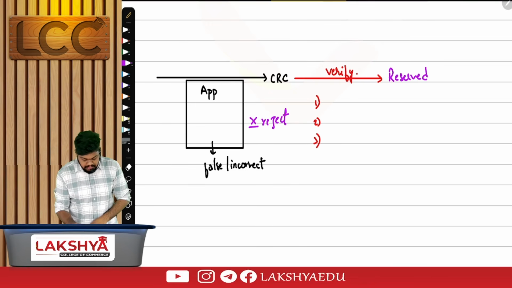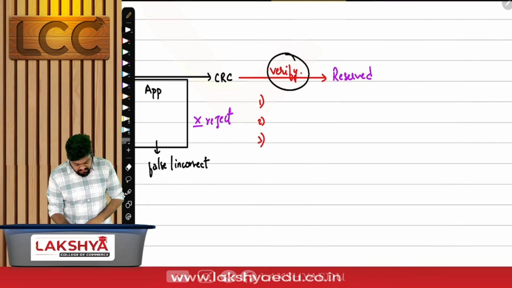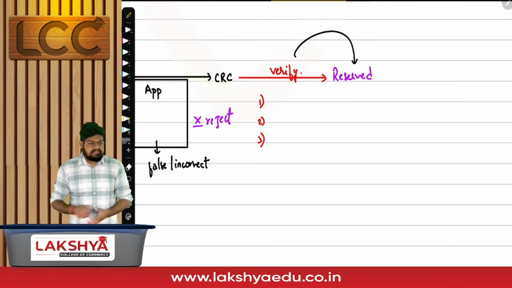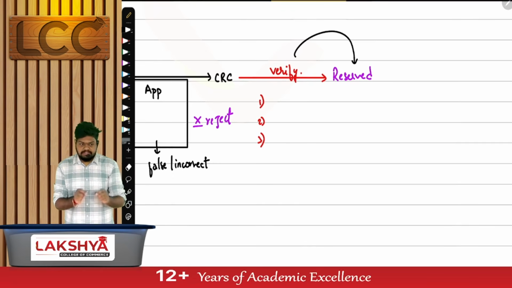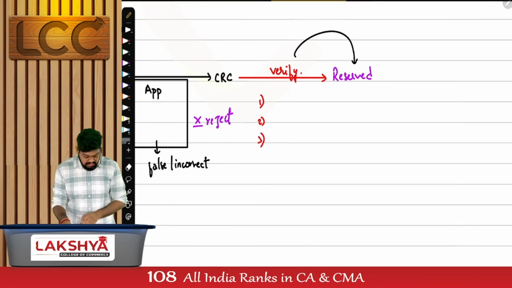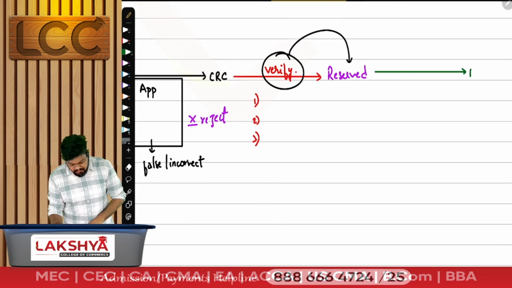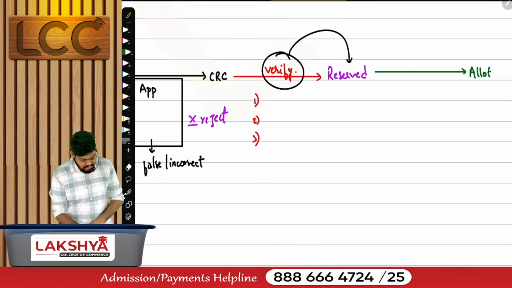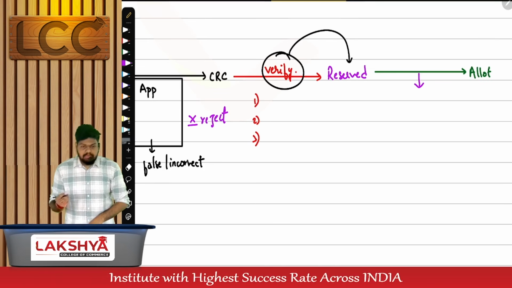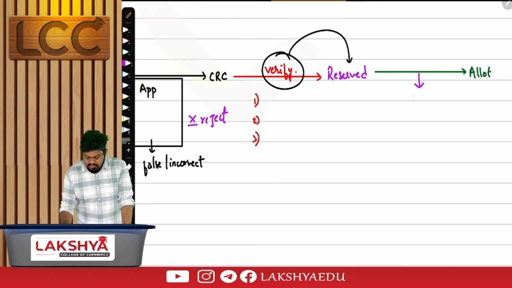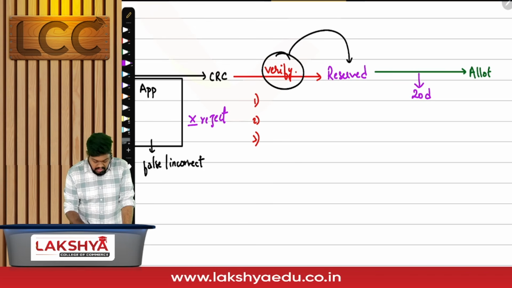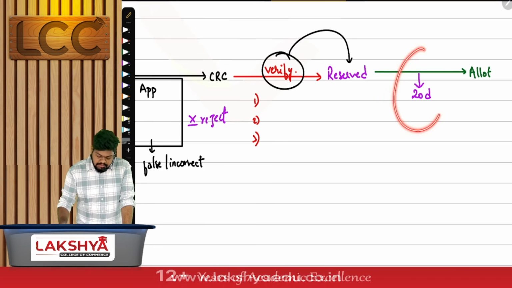Now second scenario, ROC verified it and the name got reserved. He could not find the false information at that point of time. But after the name is reserved, the story is not ended. We still have time for the allotment. Now, how much time is given for a proposed company? How many days? ROC found out the false information during this period.